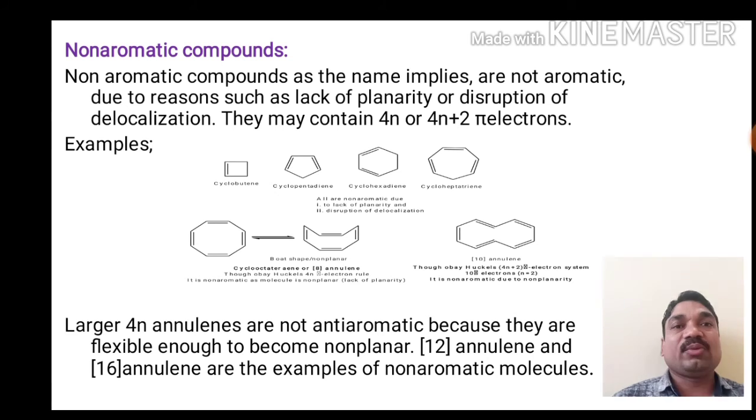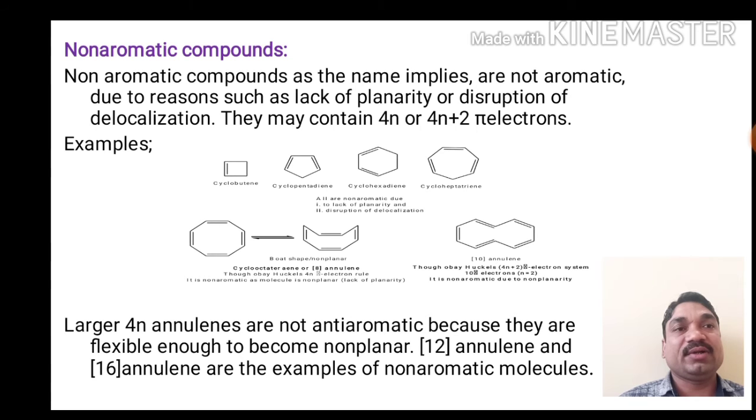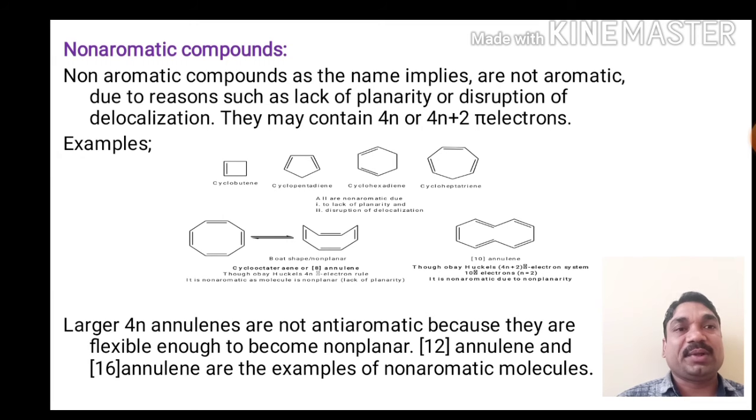Next are non-aromatic compounds. Non-aromatic compounds, as the name implies, are not aromatic due to reasons such as a lack of planarity or disruption of delocalization. They do not contain 4n or 4n plus 2 pi electrons in a planar cyclic conjugated system. These are the examples of non-aromatic compounds. They lack aromaticity due to the disruption in the planarity.